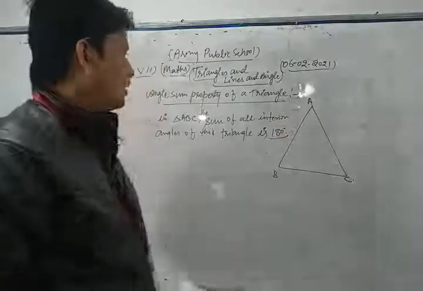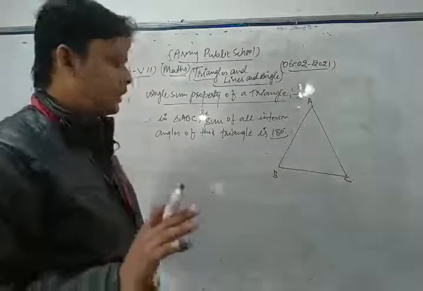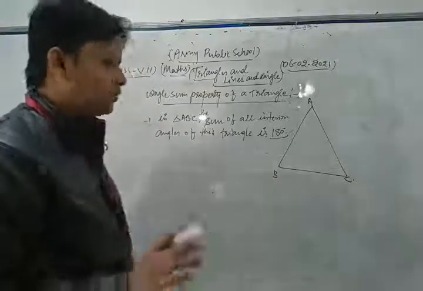This is the angle sum property of the triangle. So for any triangle ABC, the sum of all interior angles of a triangle is always 180 degrees.